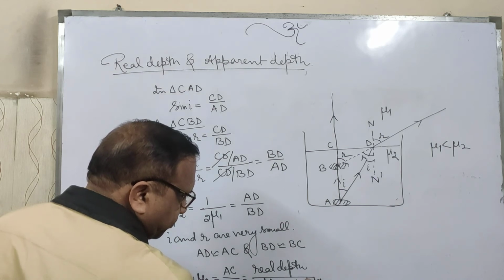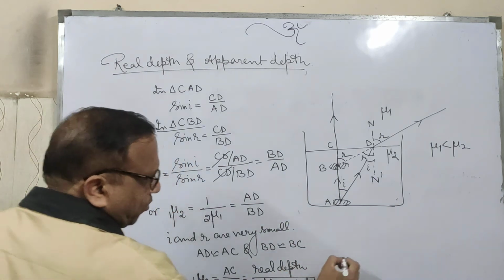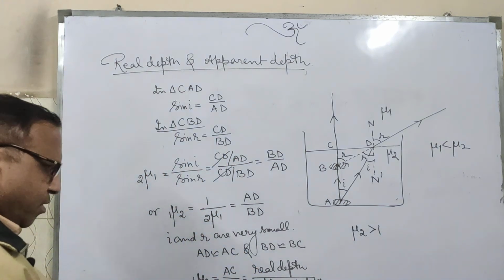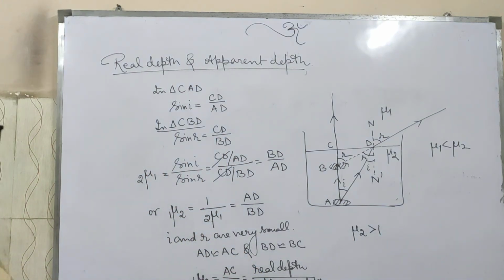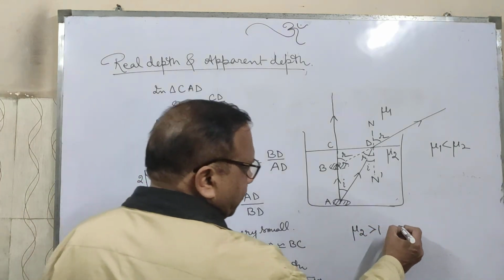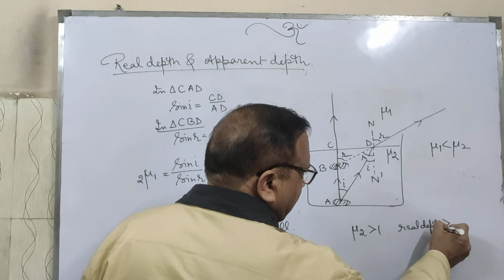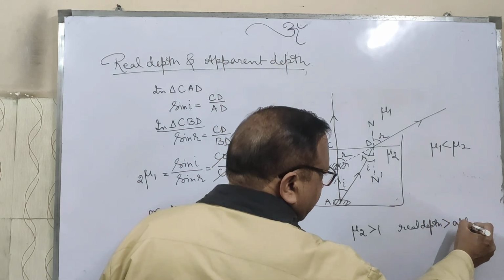Is it right? So if the refractive index of 2 is greater than 1, the real depth will be greater than apparent depth.